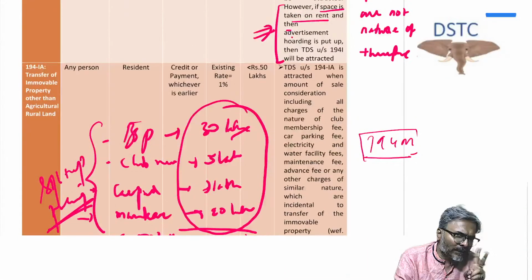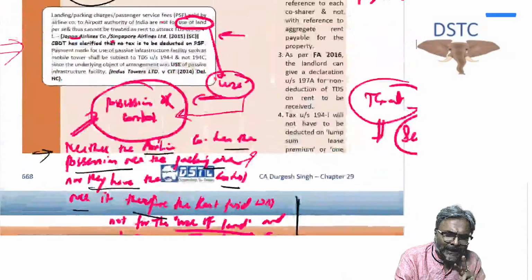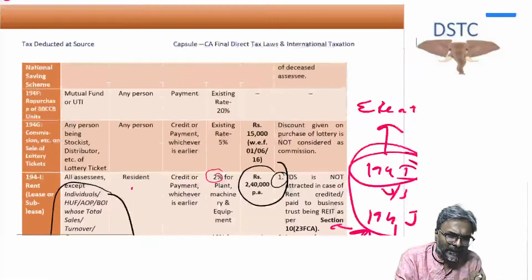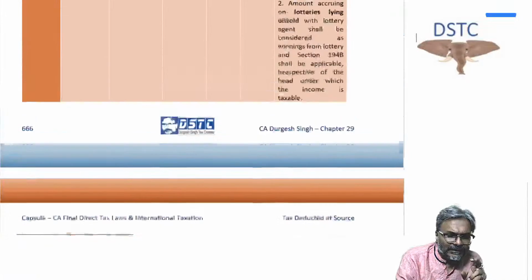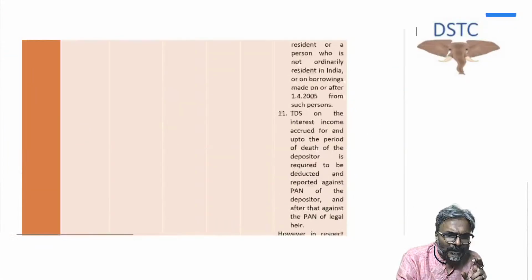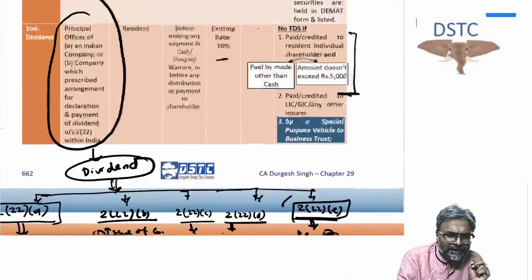Now, students, the next section. 194IA, 194I and 194IB is the second compartment. The third compartment, students, is that of interest and dividend.